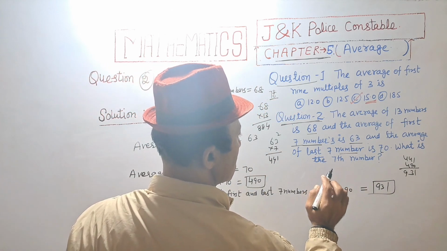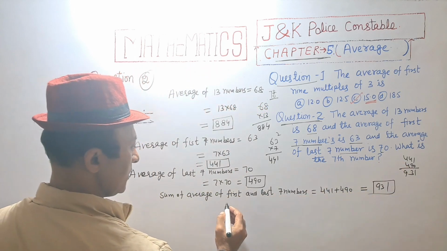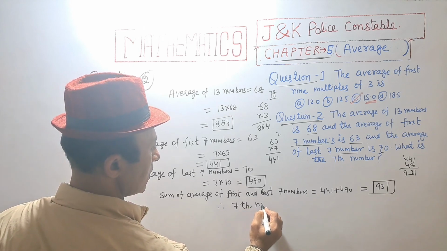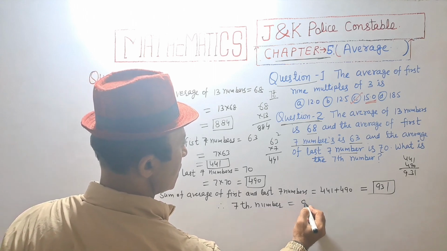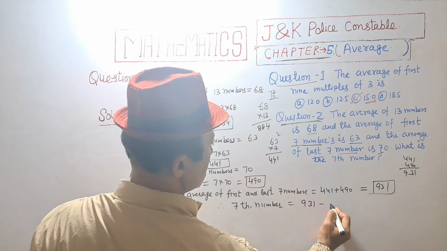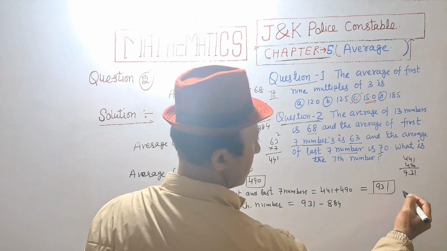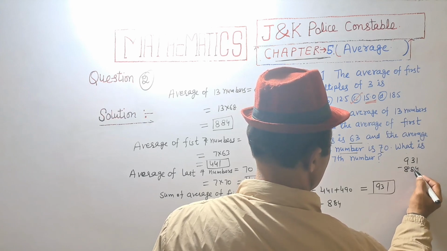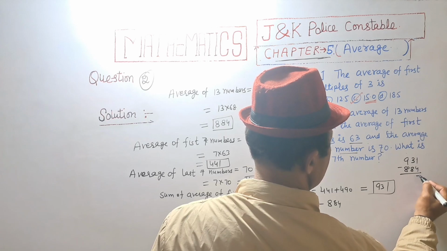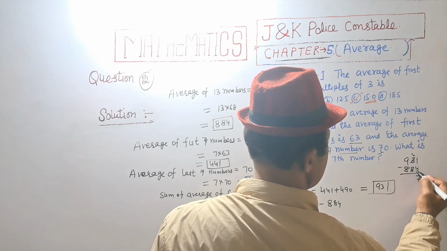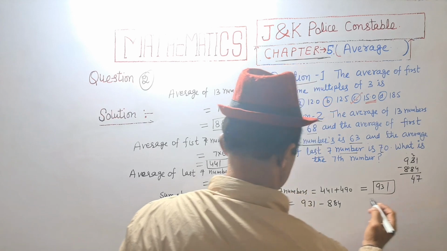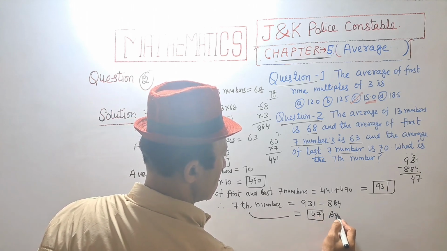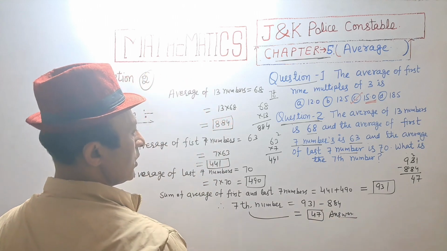And what is the seventh number? Seventh number is equal to 931 minus 884. 931 minus 884: 11 minus 4 is equal to 7, 12 minus 8 is equal to 4. Seventh number is equal to 47. Answer.